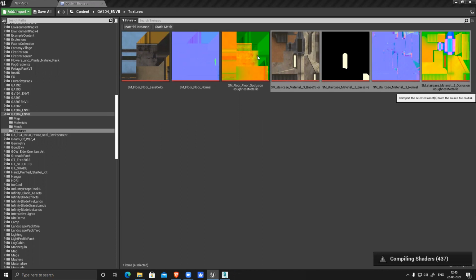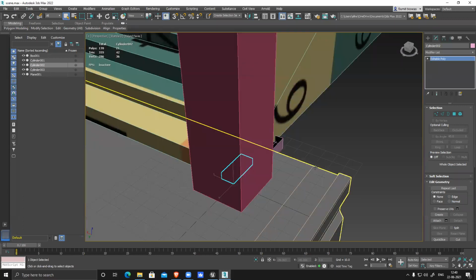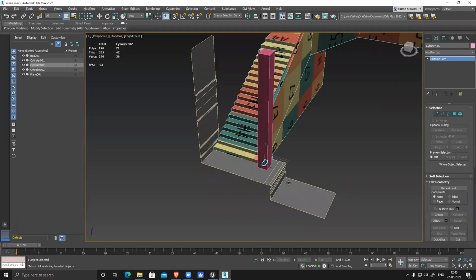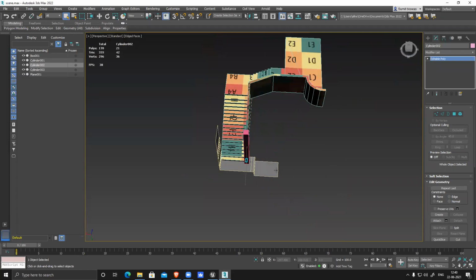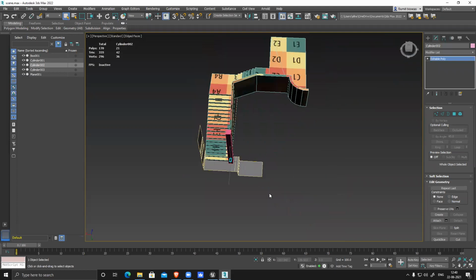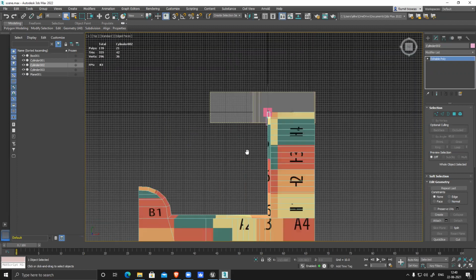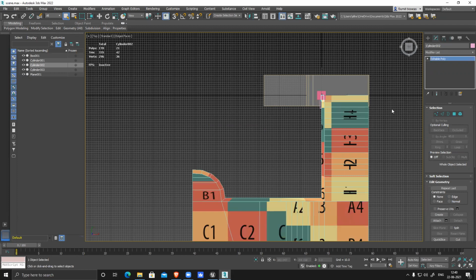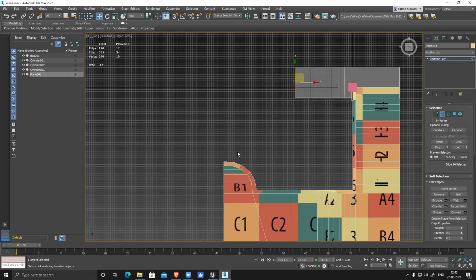Loading. Okay, while it's loading, I'll go to my Max, unhide all, and fix this one. So I'll go to top view. This one, this side is fine. Only this thing I need to extend. Select the model. It's a line here.